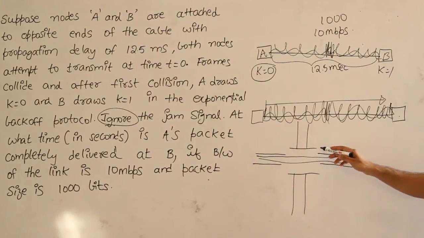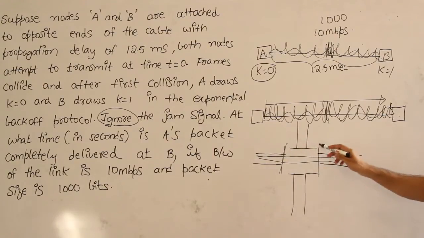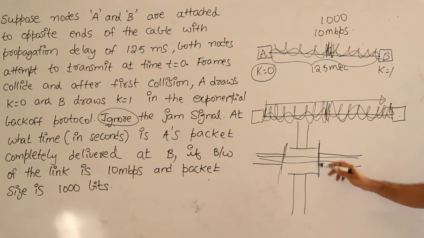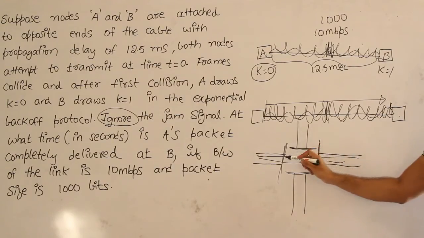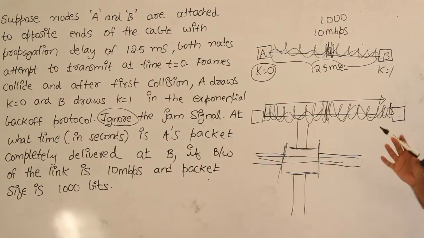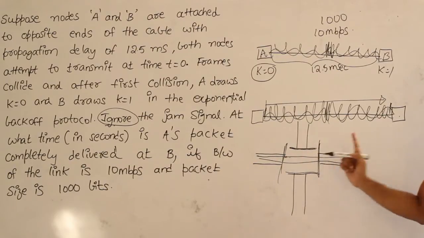Suddenly the traffic has been stopped, which means a red light is given here, but immediately after giving the red light, we should not give the green light here. The reason is, before seeing the red light, one car or one bike might have just crossed the line. You should wait for that person to get out of the junction. So you should wait for at least one propagation delay.